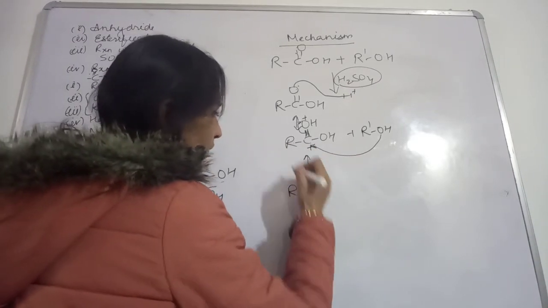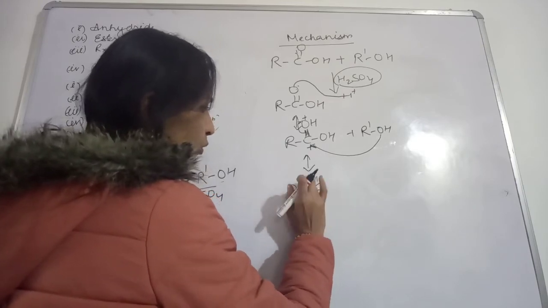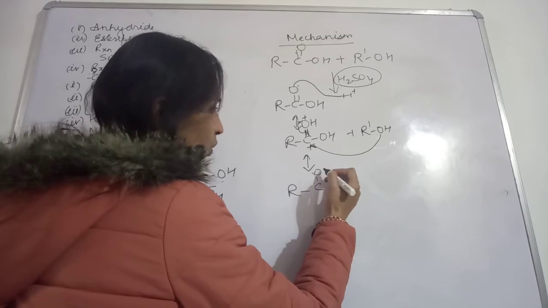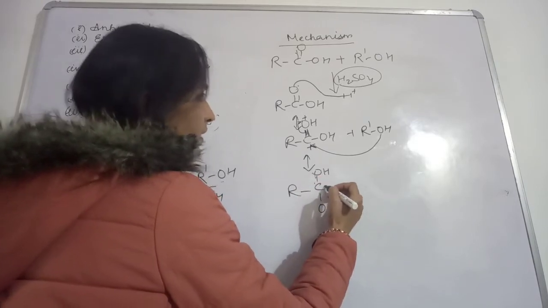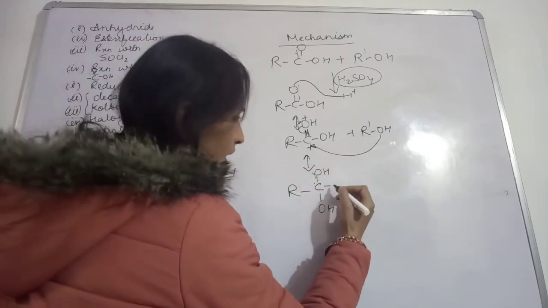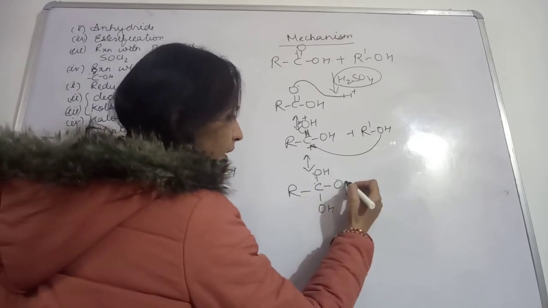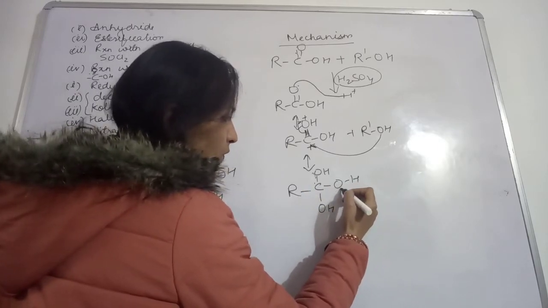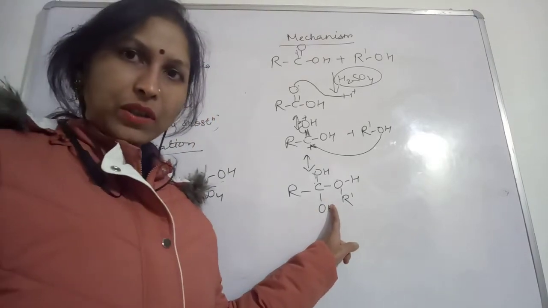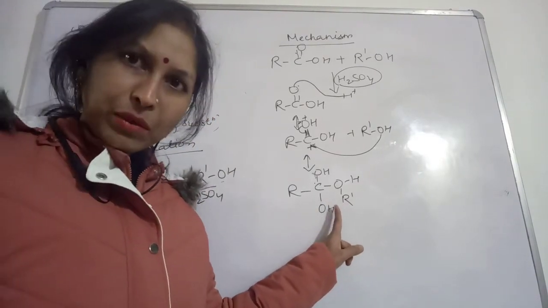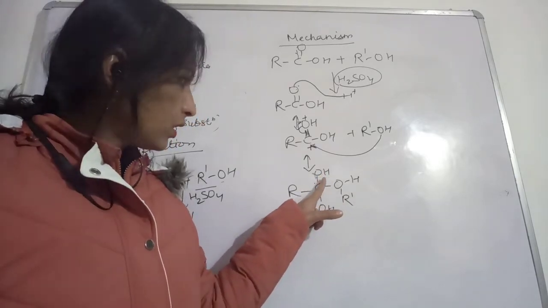This R will remain as it is. One bond only was present here, so this O, then H, and here also one OH, and this bond we are going to write here, this O. Oxygen is making a bond with this carbon, and then the H, this oxygen was attached with this R dash. Like this we are having. I hope you all can see. Again, I am telling you what is happening here: the carbon attached with this oxygen.